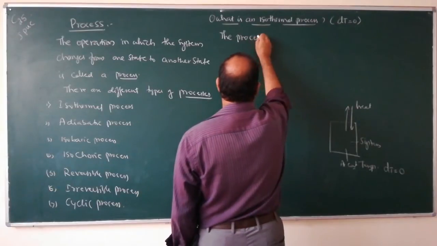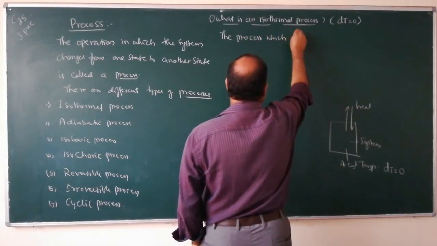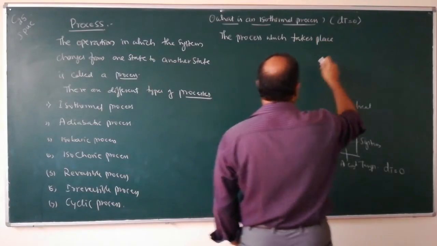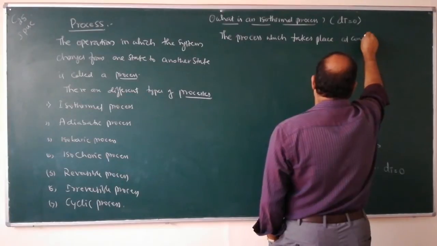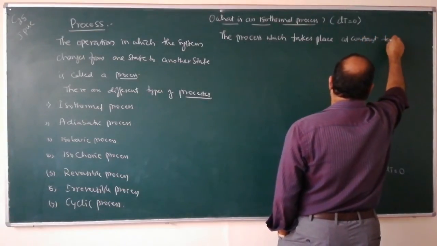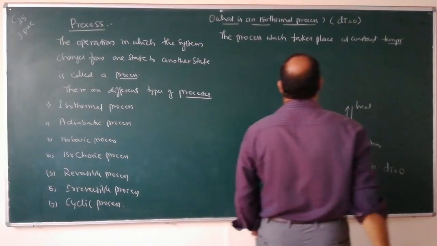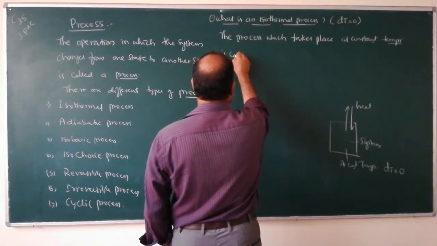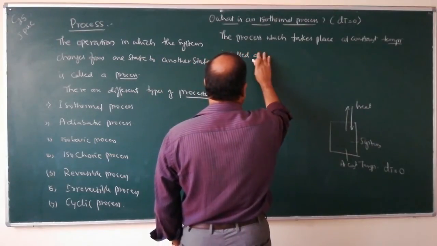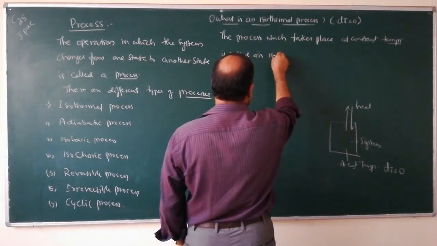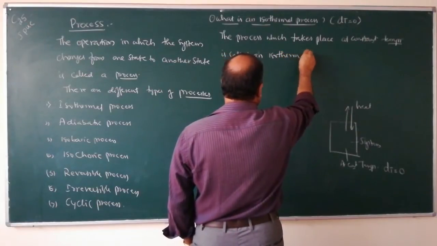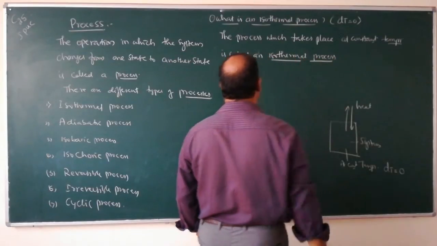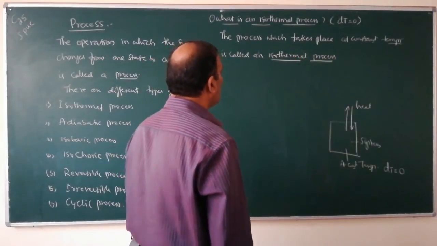The process which takes place at constant temperature is called an isothermal process. Isothermal means same temperature. Full stop.